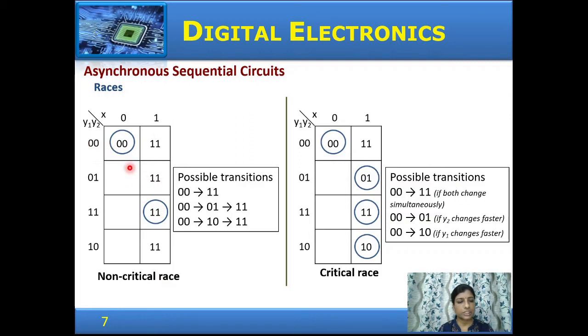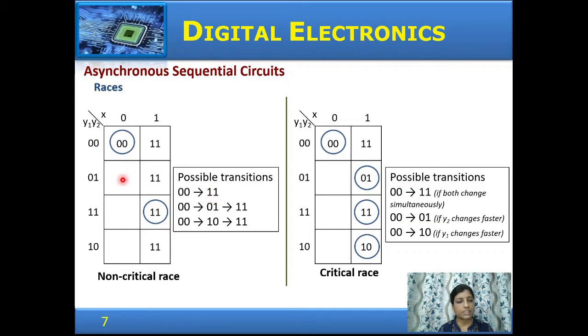So for this transition table, y1 and y2 are the two state variables. In state 0, 0, if an input of 0 occurs, they continue to remain in the stable state 0, 0. But if an input of 1 occurs, it goes to state 1, 1. So the possible transitions could be from 0, 0, an input of 1, it goes to state 1, 1, which is an unstable state, and 1, 1 for the input 1, it goes to a stable state 1, 1. So the transition could be from 0, 0 to 1, 1.